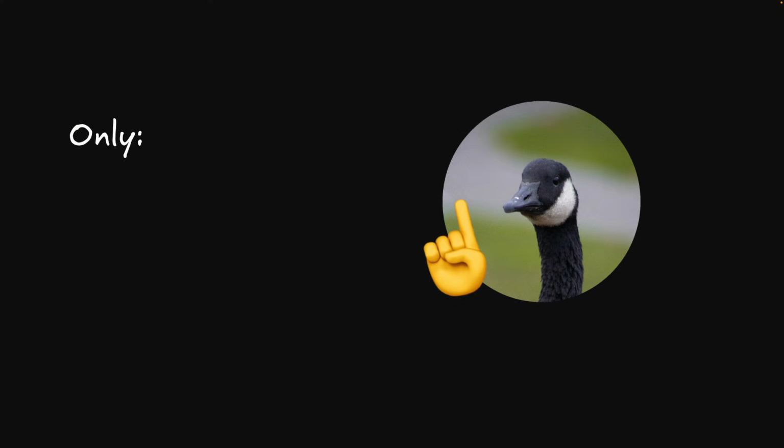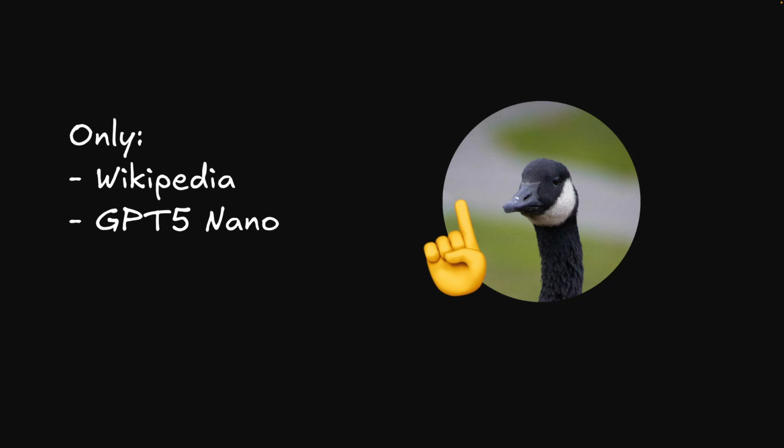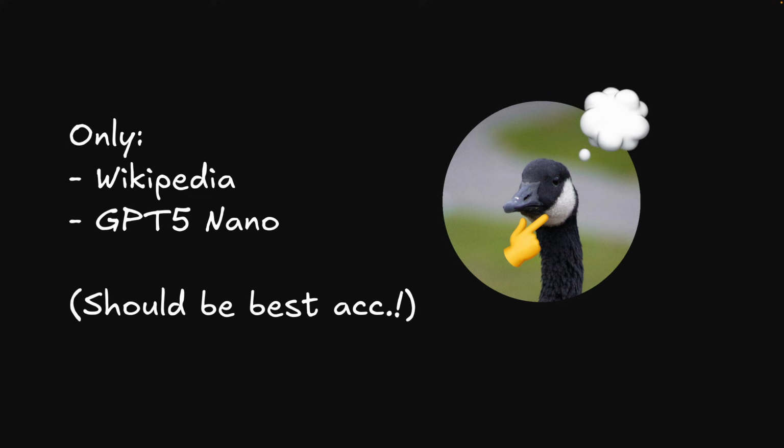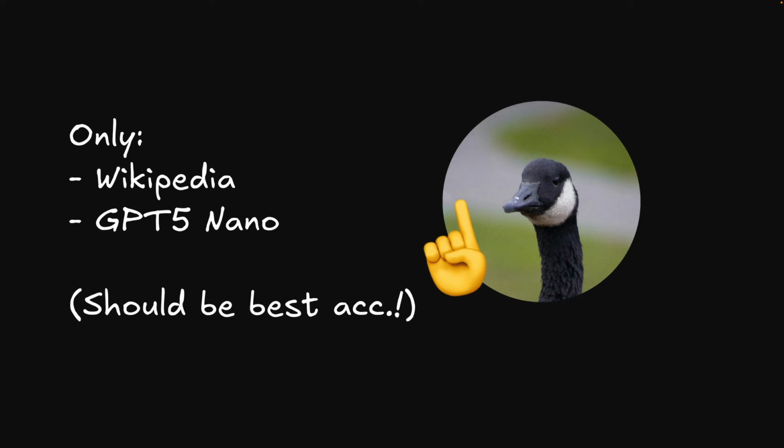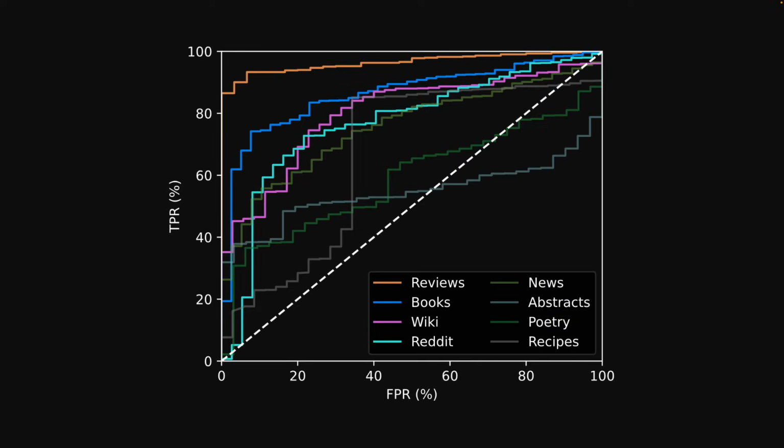However, our model was only trained on Wikipedia data and generations from GPT-5 Nano, so I don't have a lot of hope that it will perform that well. I was expecting to see decent performance on wiki-style text and generations from the GPT model family, but what I found was actually quite surprising. Here I have the ROC curve for our model, broken up by genre of text. And interestingly, our model is really good at identifying AI-generated movie reviews, and it's okay for Wikipedia and similar genres of text, and really bad at things like poetry and abstracts. This is pretty cool because even though it was only trained on wiki-style text, it's clearly able to generalize to other domains, and some domains seem to be easier than others.